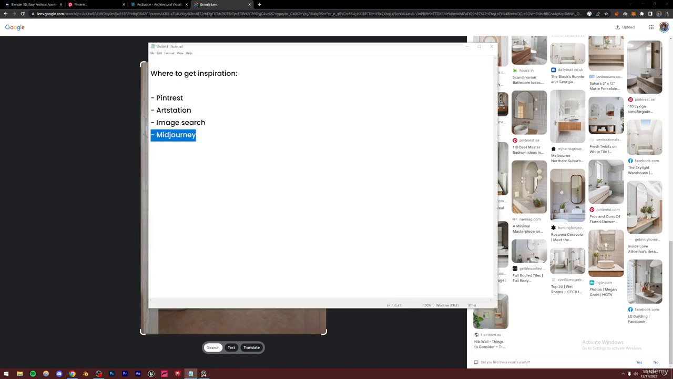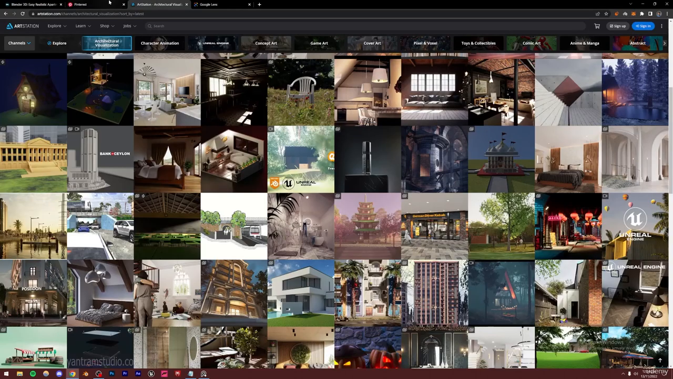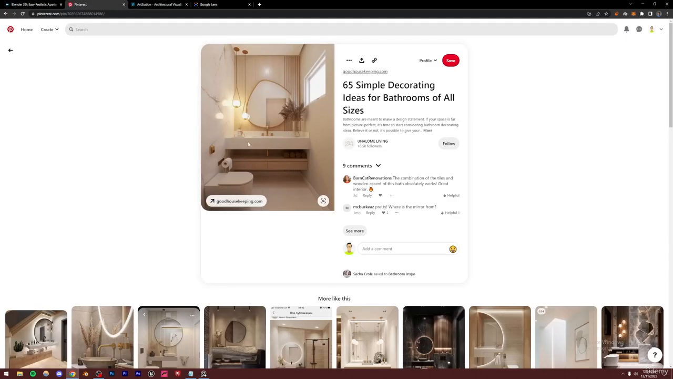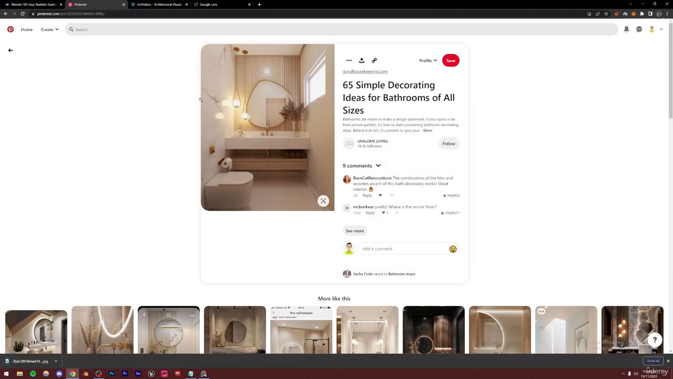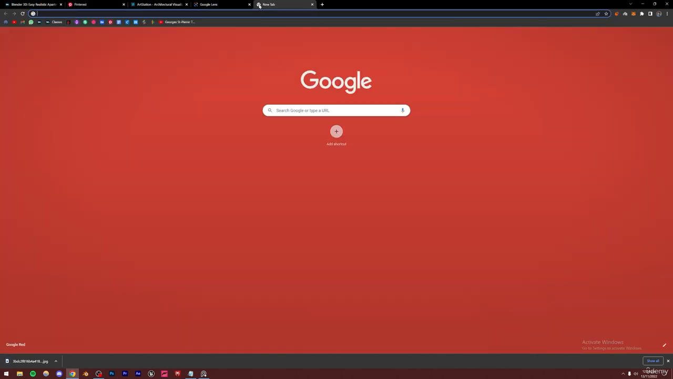And now let's move on to the most important inspiration finding tool, and that's going to be Midjourney. Now, for example, let's say I like this image, but I want to make some changes to this. So I'm just going to be saving this image, and I'm going to be showing you how to make changes to this image inside of Midjourney. So I'm just going to go to Discord.